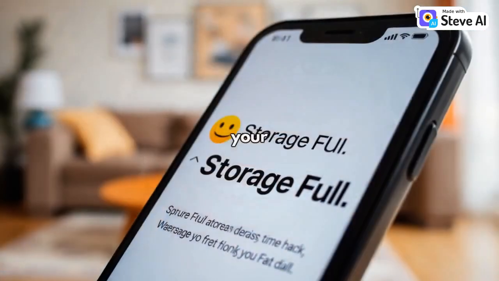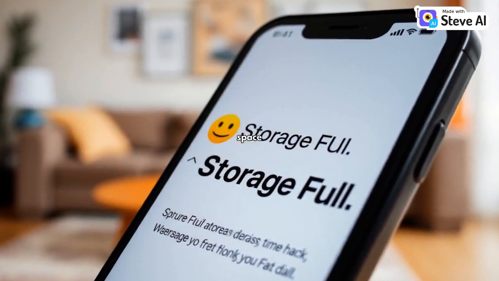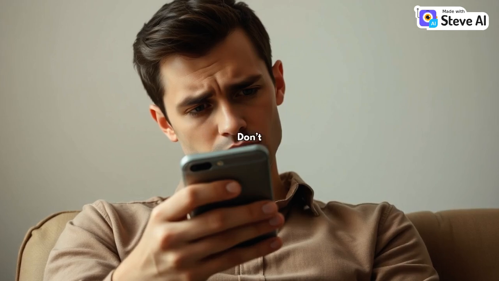Today we'll learn a powerful trick: how to clean your phone memory using an app called Files by Google. Let's dive in. Is your phone always saying storage full? No space for photos, apps, or WhatsApp? Don't worry, we'll fix that today.